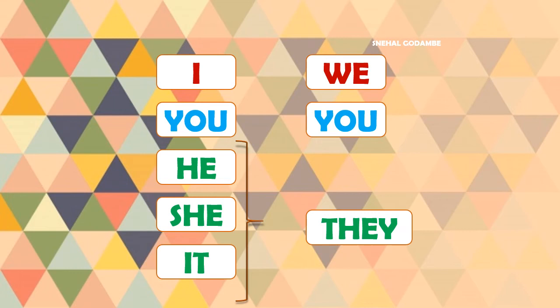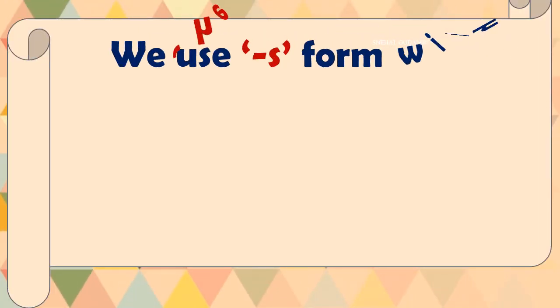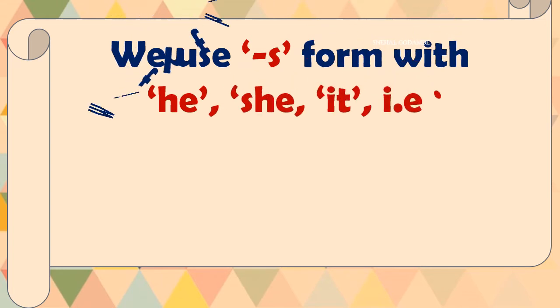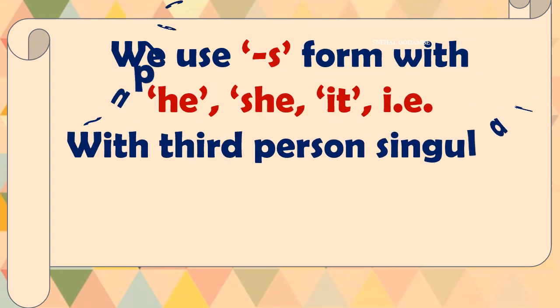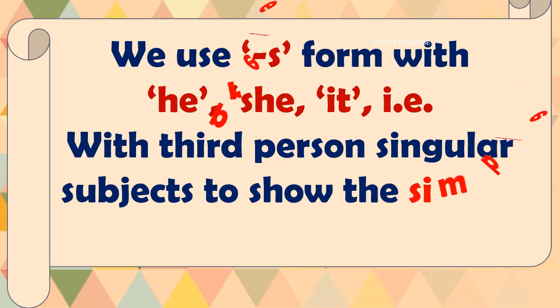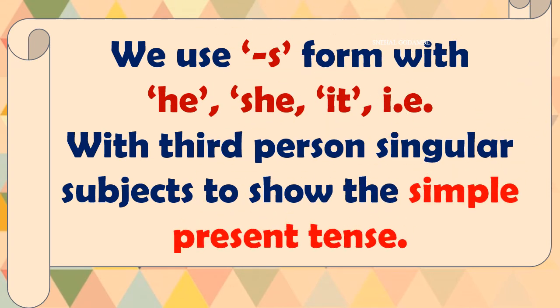Remember this table. Now we will see that we use the s form with he, she, it, that is, with third person singular, to show the simple present tense. We have learned this rule: he, she and it carry s in the simple present tense.